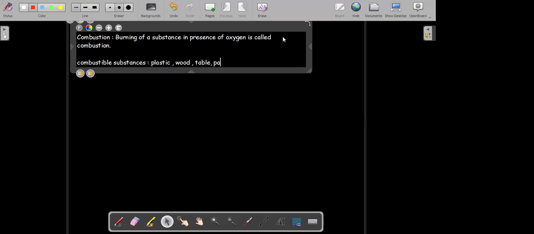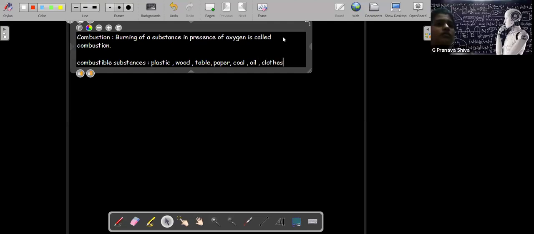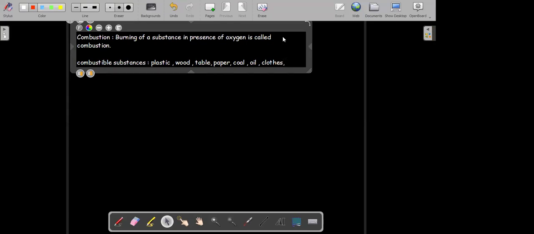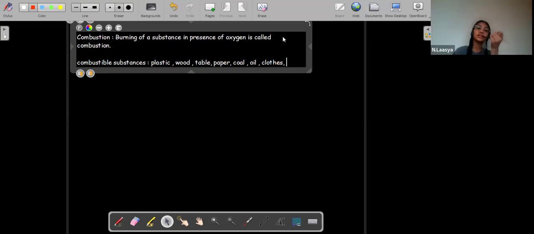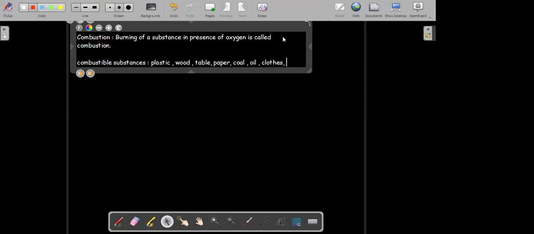Paper, cloth, coal, oil, trees, sir. Whether it produces flame or not, we are just looking for the substances which can burn and the substances which cannot be burned.